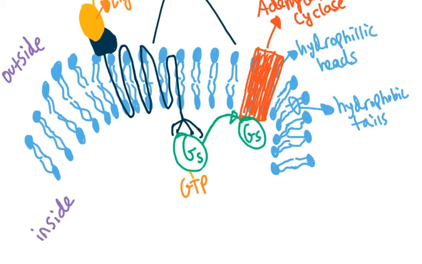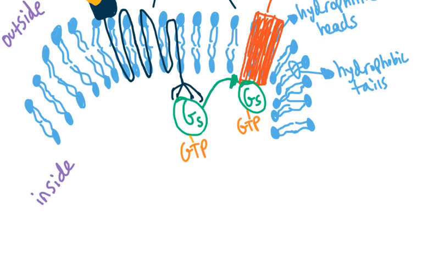Our G-stimulatory protein traveled along the membrane and is now bound here with the GTP on it, right? And now what we're going to see is that the GTP is going to get hydrolyzed back into GDP and a phosphate group. All right, so we're going to see that it dissociates again into a GDP and a phosphate group, right? So that the GDP now initially had the G-stimulatory protein inactive.